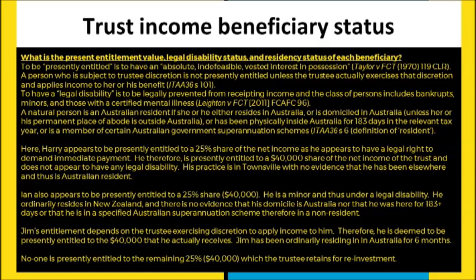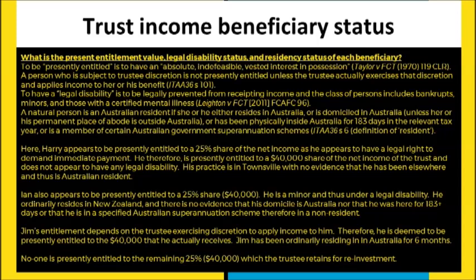And finally, the third beneficiary, Jim, his entitlement depends solely on the discretion of the trustee. So it's only the amount that they've actually applied to him in this particular tax year. Now here the problem scenario actually says we're going to exercise this discretion and give him the same as the others. So he's actually going to be given $40,000, and as such, he is presently entitled to that amount. But also note that he has been in Australia for 6 months. He's been ordinarily residing in Australia for only half of this particular tax year.